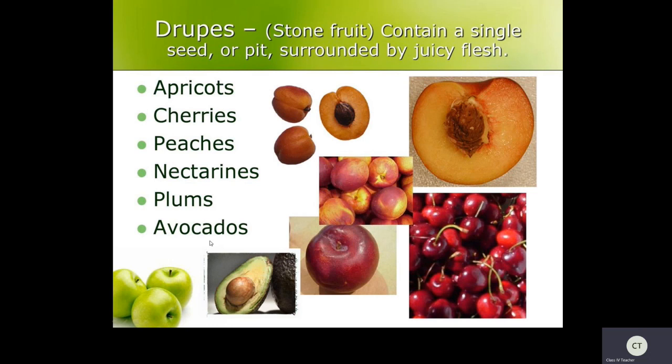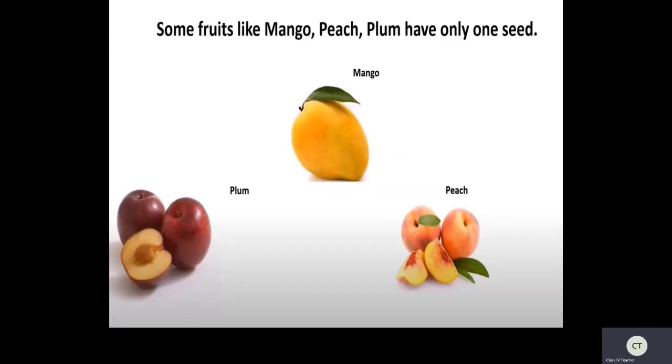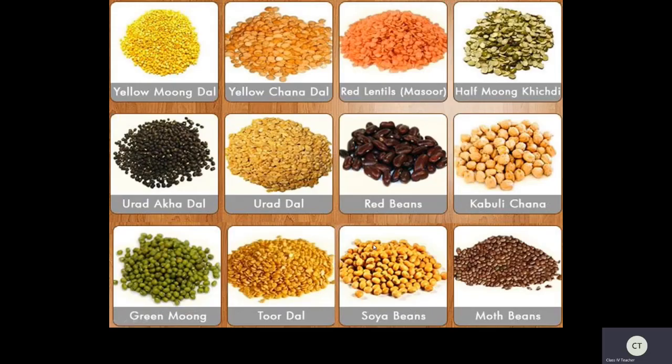And if you see mango, mango also has a single seed. Right, children? Now see here, some fruits like mango, peach, plum have only one seed. Have you ever noticed while eating fruits? Just observe the seeds also.